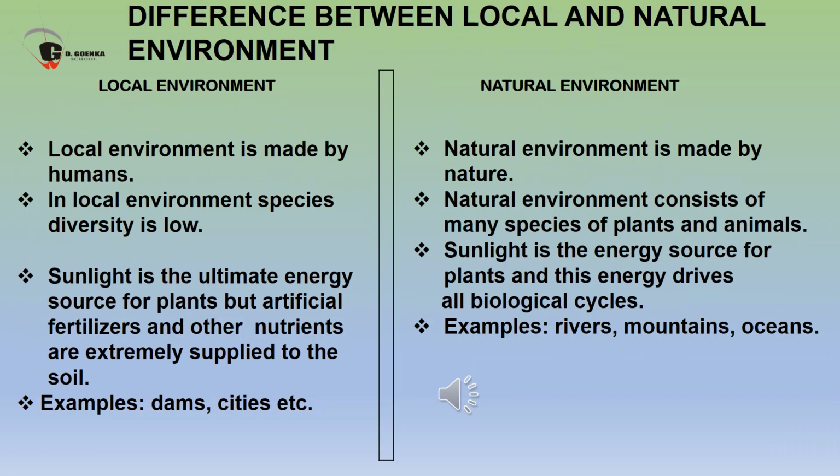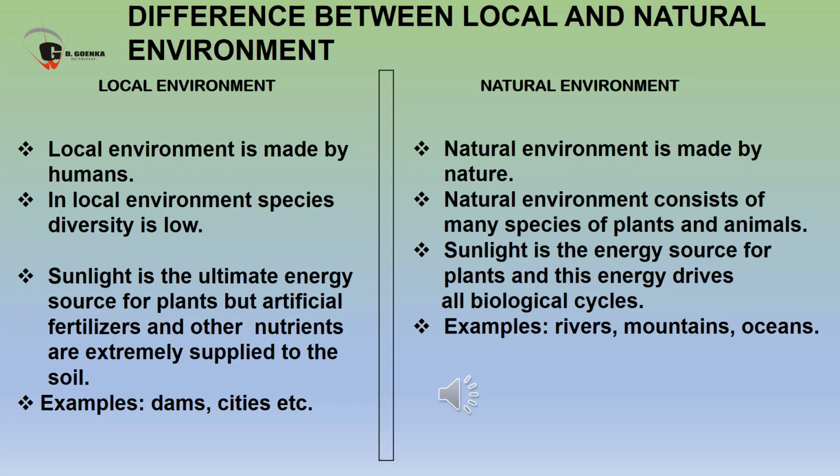The difference between the local and natural environment. First of all, local environment. First point is, local environment is made by humans. In local environment, species diversity is low. Sunlight is the ultimate energy source for plants, but artificial fertilizers and other nutrients are extremely supplied to the soil. For example, dams, cities, etc.